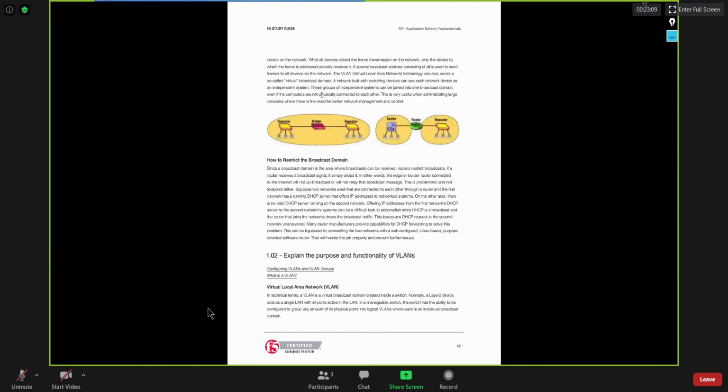Then you should know about the broadcast domain. What is a broadcast domain? One VLAN is equal to one broadcast domain. So if you really want to break your broadcast domain into multiple broadcast domains, then you should use VLANs. You should use VLANs to break your larger broadcast domain into smaller broadcast domains. Okay.